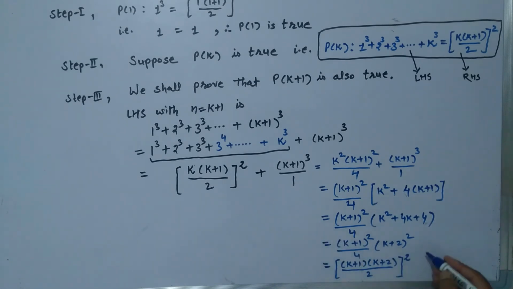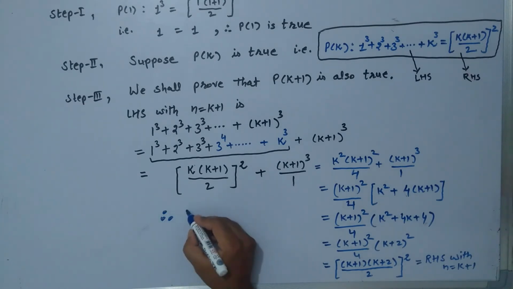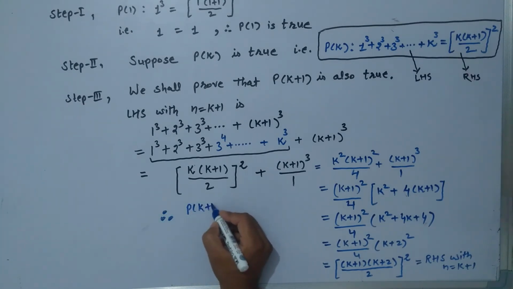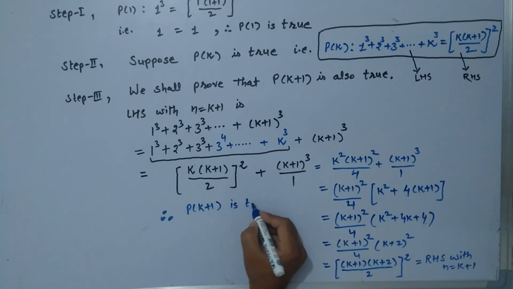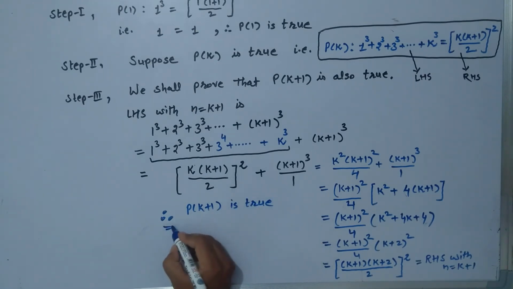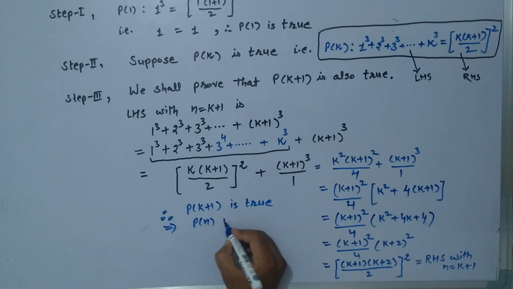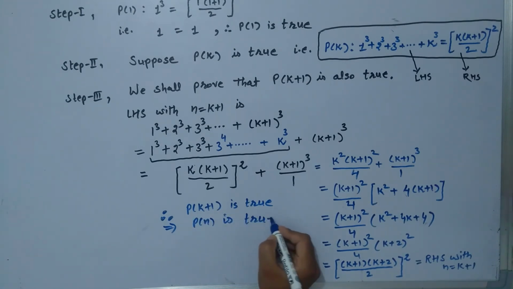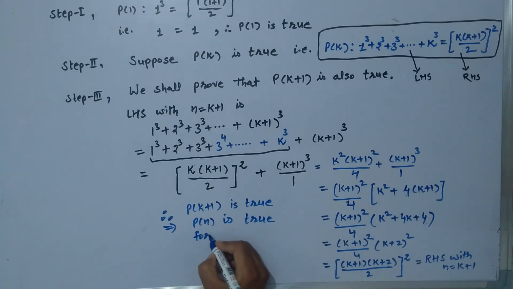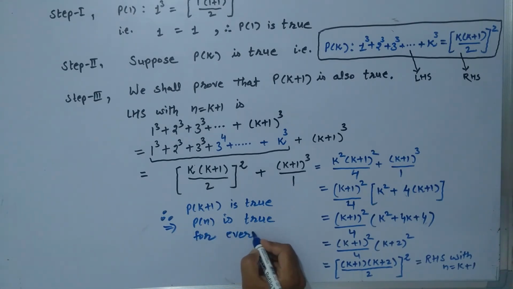If we put n is equal to k plus 1, the right hand side with n is equal to k plus 1 is this. So hence we have proved that P of k plus 1 is true, which implies Pn is true for every n. So this is the final answer.